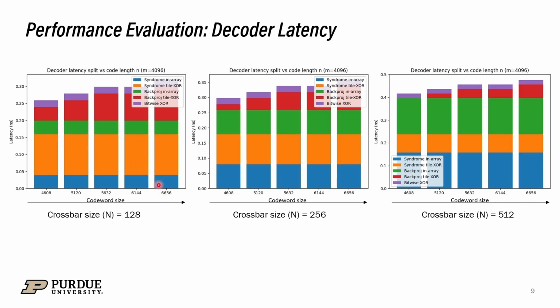But in the other case, when we are doing the back projection units, the depth of the ZOR is directly proportional to the parity bits, and we have increased the number of parity bits. Therefore, the latency increases linearly when we increase the code word dimension. So here it can be seen that we have a linear increase in latency. And finally, we have the bitwise OR operations latency, which is denoted by this purple color. So here the three plots denote the overall latency when we do the computations across different crossbar dimensions. The first one is 128, the second one is 256, and the third one is 512.